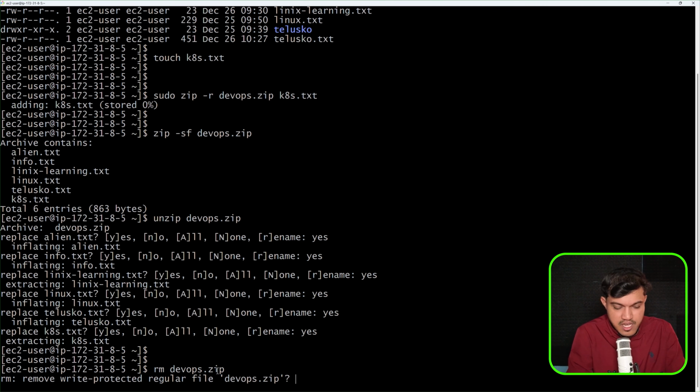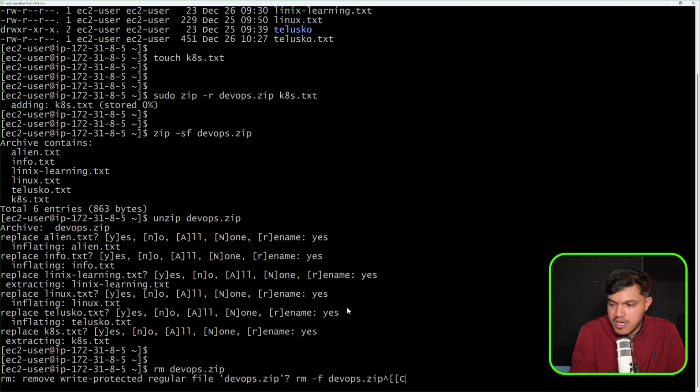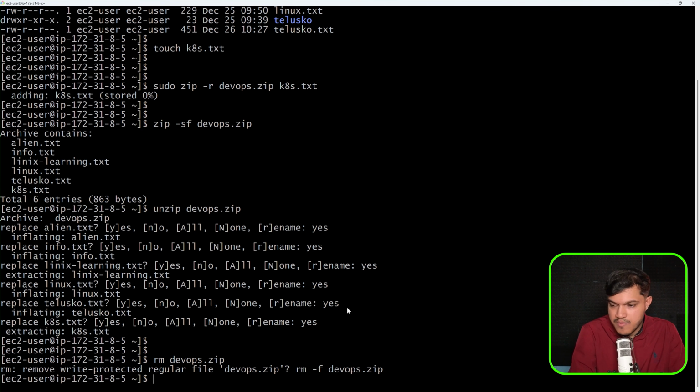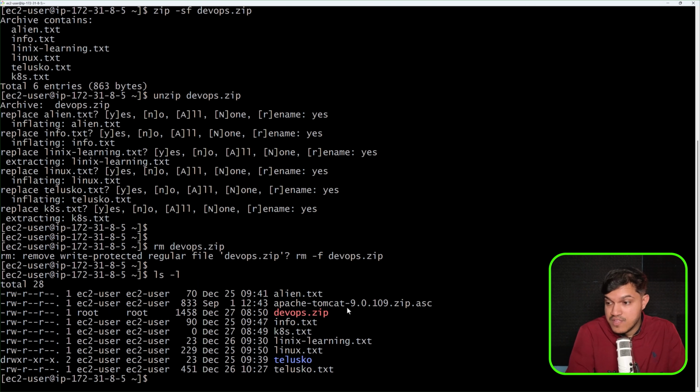So I'll just remove it forcefully. I'll say remove -f, and I would like to specify the name of this, and this will be deleted because directly doesn't have this permission. It is talking about the permission. I would like to say this, and of course it will be removed within no time. I'll say ls -l, and you can see we do still have this, even though I have told here hyphen f.